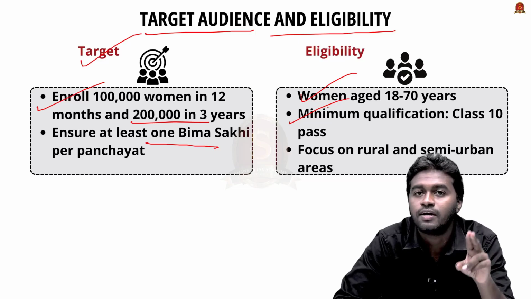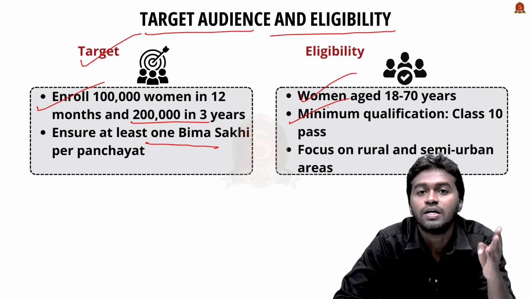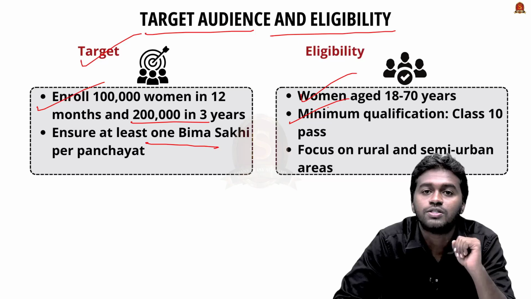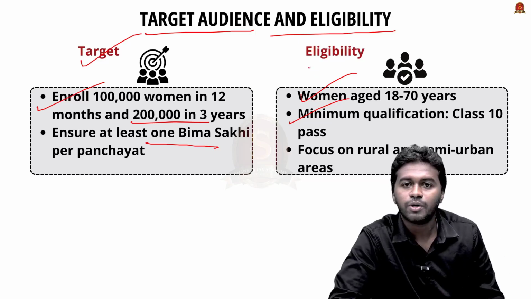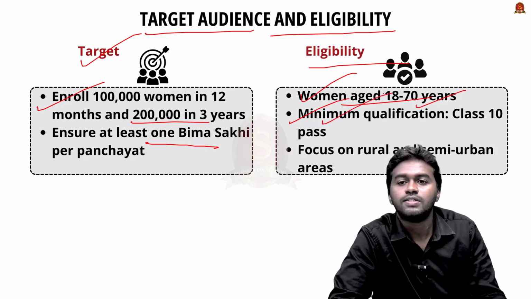So we can see that the scheme is working towards financial inclusion, women empowerment, and rural development at the same time, along with social security, including health. Like I mentioned, on eligibility, any woman between the age of 18 and 70 can apply for the scheme, and the minimum qualification is 10th standard.